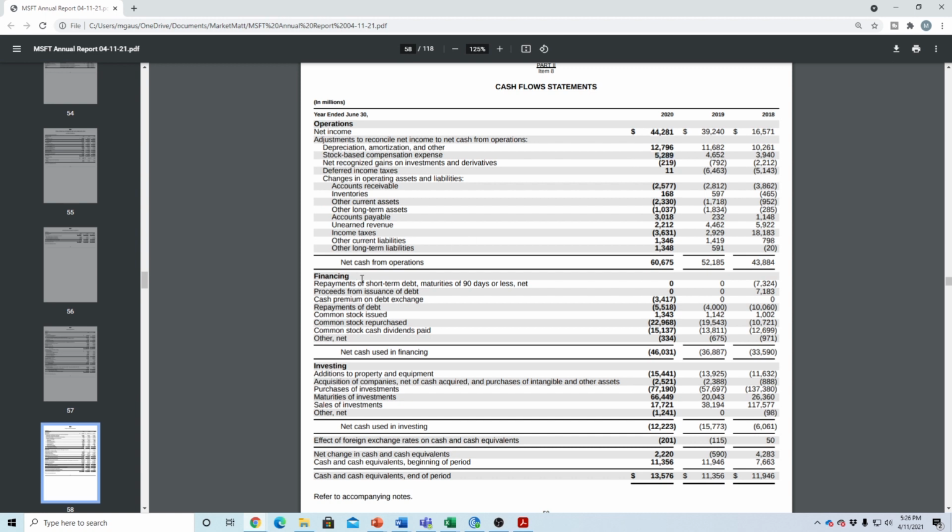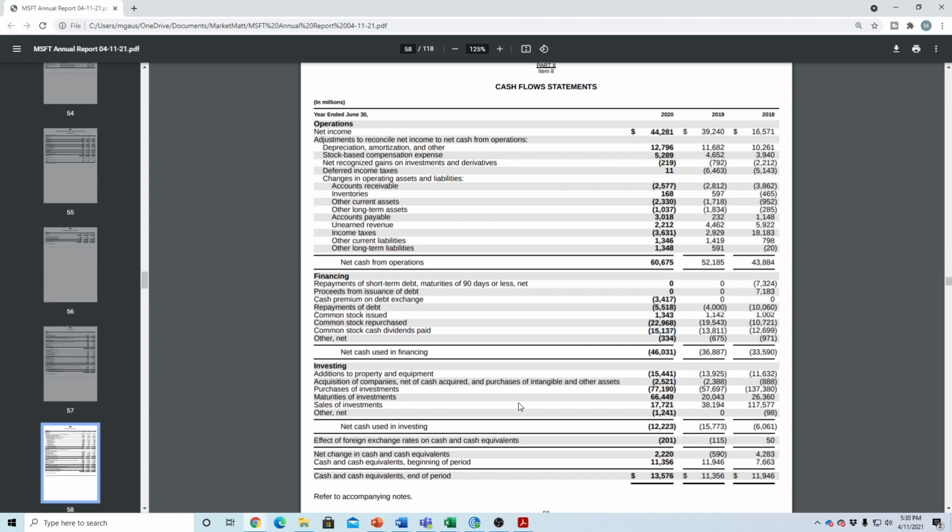Now, if we go down to look at Microsoft's cash used for financing, we can see that Microsoft purchased about $23 billion in stocks. It issued about $1.3 billion on top of the $5.2 it issued up here, and it paid about $15 billion for its dividends. It also used some cash to pay off some long-term debt. So it looks like in this section, Microsoft is using a fair amount of money to buy back shares and also pay out dividends to its shareholders.